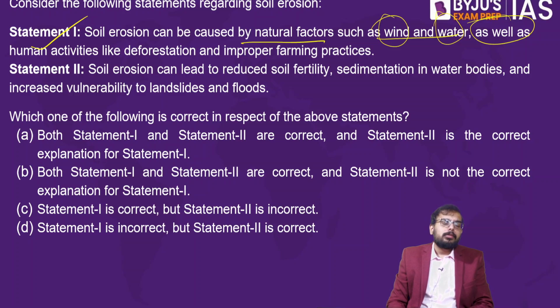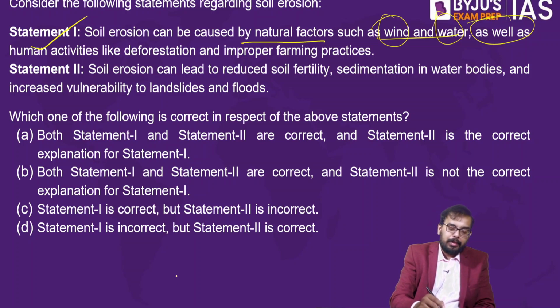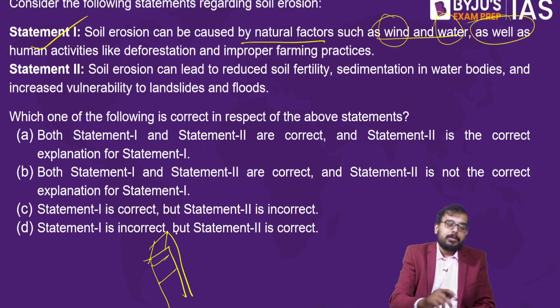What is the definition of soil erosion? By the way, I thought you knew it properly. The definition of soil erosion is erosion of the top layer of the soil. When the top layer of the soil gets eroded, that is soil erosion. And where is the fertility? Which section of the soil has the highest fertility?